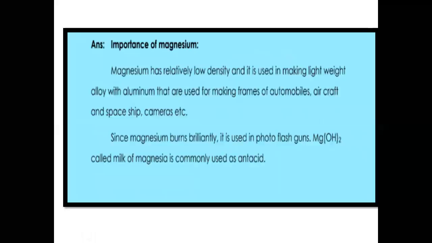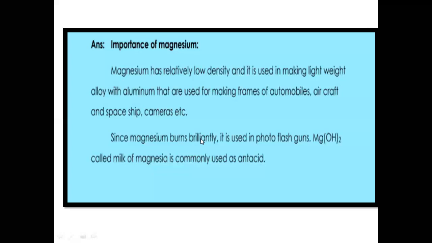Question number 3 is, what is the importance of magnesium? So magnesium, you know, has relatively low density, meaning it is lighter in weight, and is used in making lightweight alloy with aluminum. Aluminum also is lighter in weight. So these two metals are combined together to form an alloy, and that alloy is used for making frames of automobiles, aircraft, spaceships, cameras, etc. Another application is that magnesium burns brilliantly.